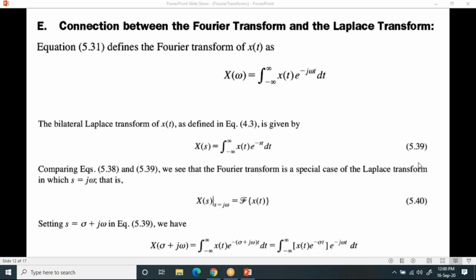Sindhu, please unmute yourself. Now tell me, what is the difference that you have observed here? Please post in the chat box. Observe first equation and second equation.